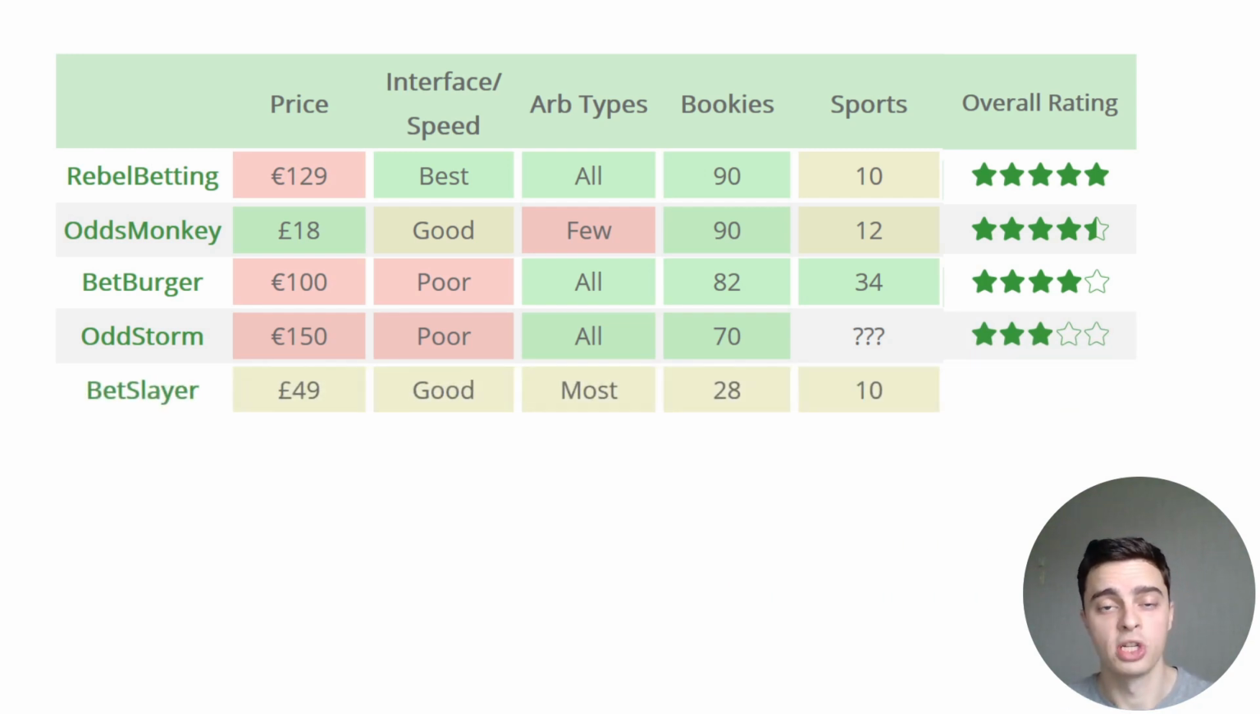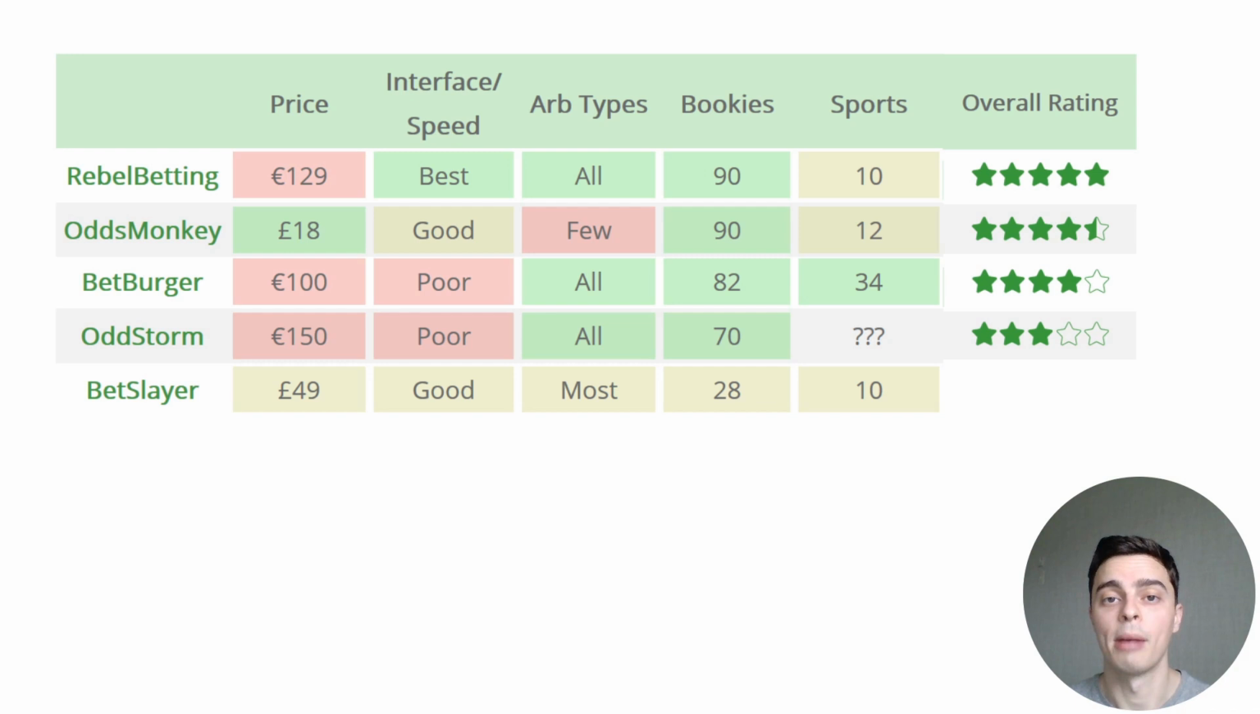Betslayer is an interesting option. They come in at about half the price of the other software I've mentioned here, bar OddsMonkey, and they cover bookmaker to bookmaker and bookmaker to betting exchange ARBs, unlike OddsMonkey. The major downside of Betslayer is that they only cover around 25 to 30 bookmakers, which means that they have much fewer ARBs on offer than the other software I've discussed here.